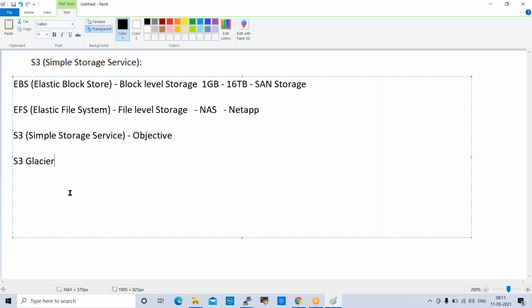For example, one project is completed and the project data is available. I want to save that data somewhere to reduce the cost. So normally what we do is move the data to Glacier, which is a bit cheaper storage compared with all other traditional storages.